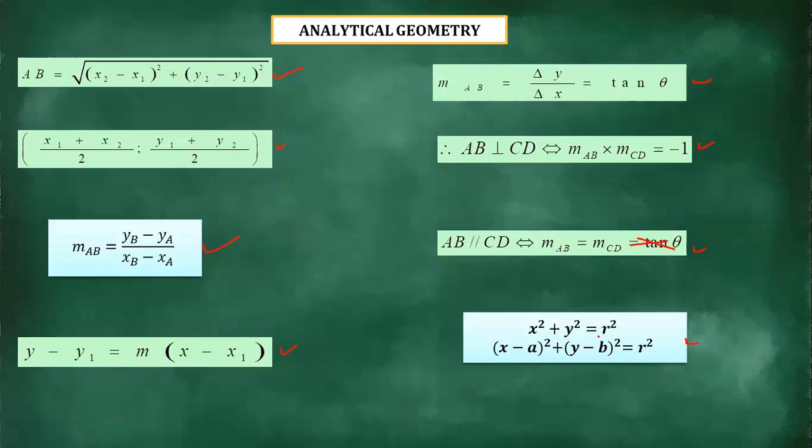And then the last part is the standard equations of a circle. The first one is x squared plus y squared equals r squared. It's when a circle is centered at the origin. And the second one is when the circle is not centered at the origin. So these are the formulae that we normally use when we're determining the equation of a circle. All right, let's proceed.